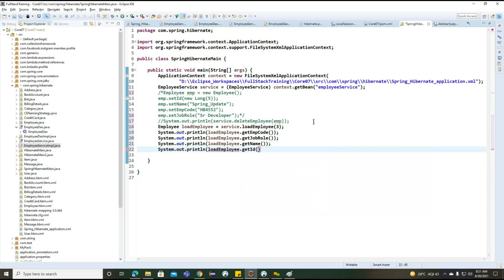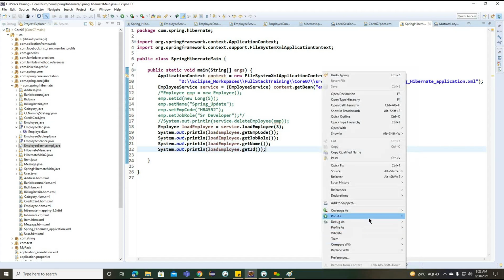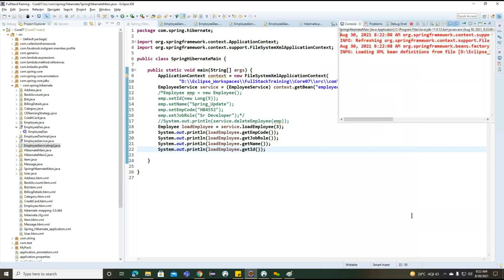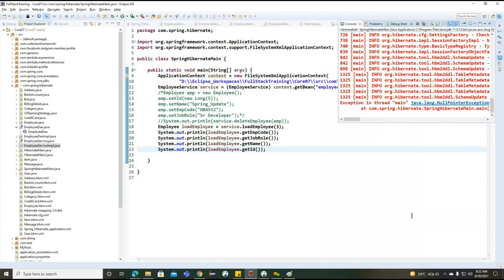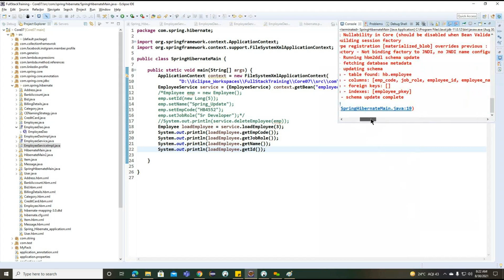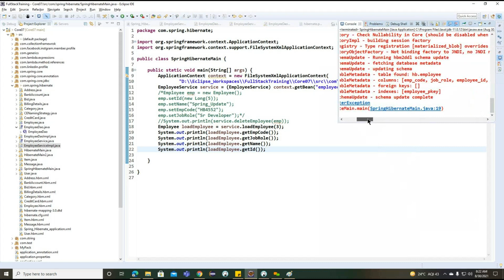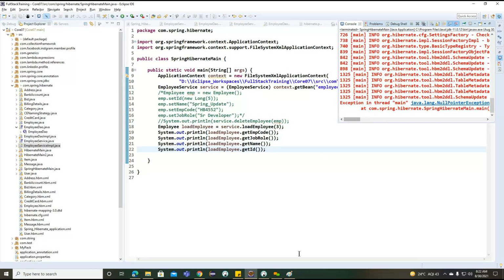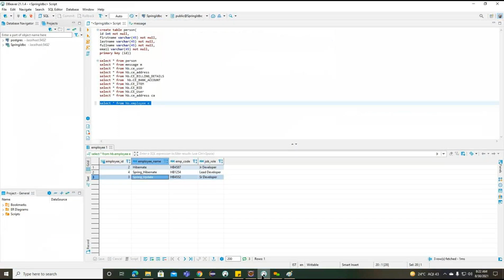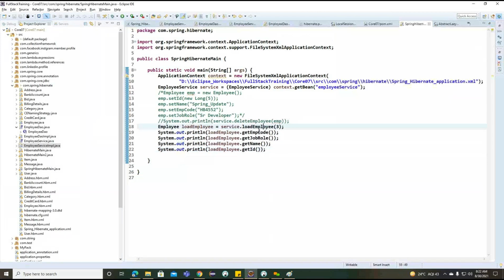And get ID. So these are the records we are going to load from the database based on the, okay, null pointer. Load employee we are getting null. So based on the 3, we are having 3 here.